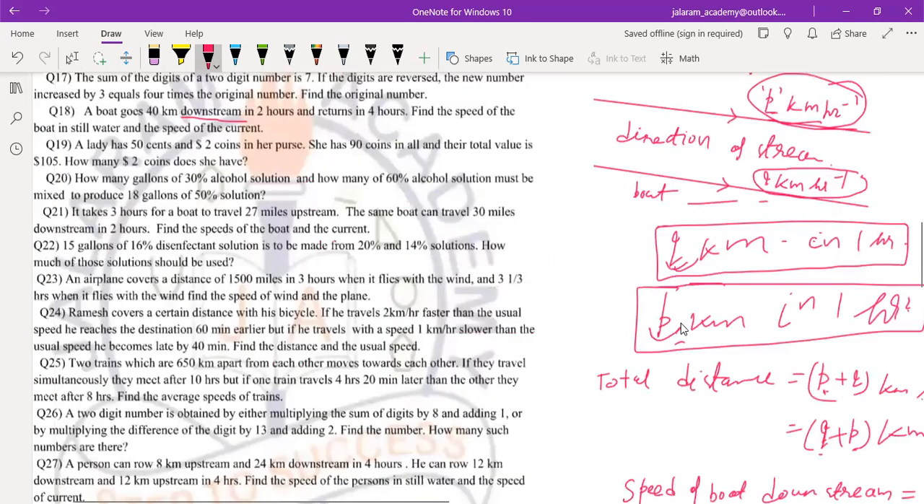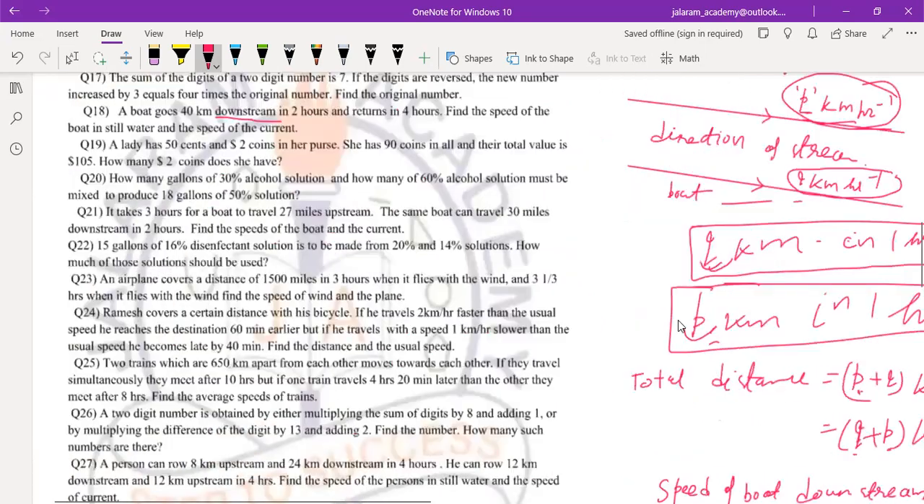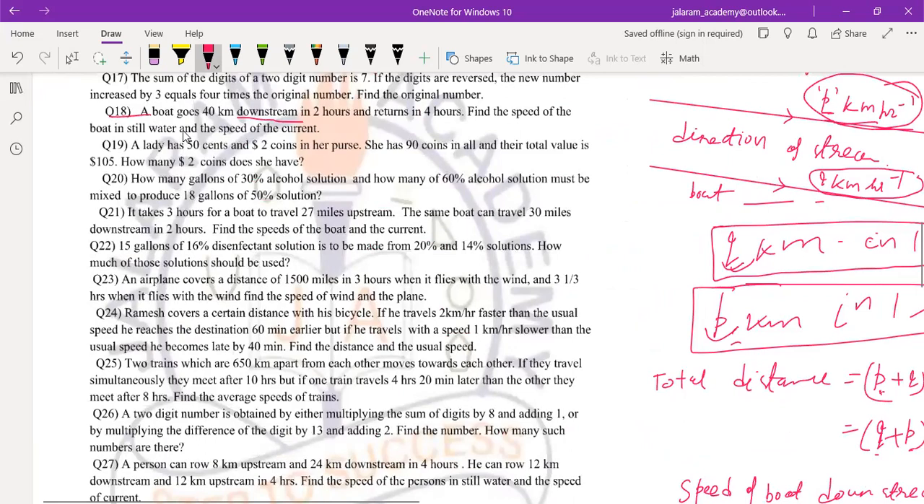So we will use this concept to solve question number 18 from our assignment. A boat goes 40 kilometers downstream in 2 hours and returns in 4 hours. So while it returns, it travels upstream clearly. As while it goes, it moves downstream with the speed of 40 kilometers.